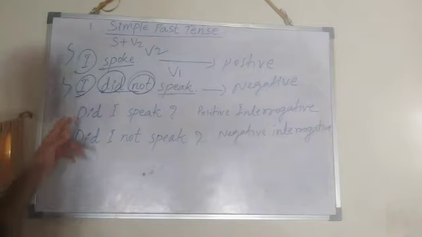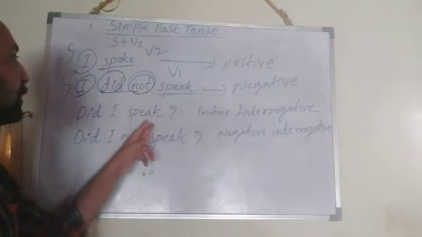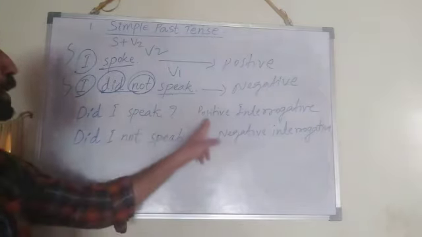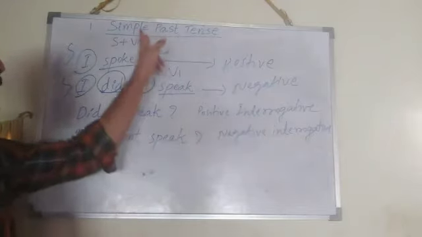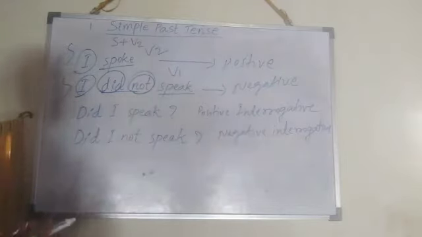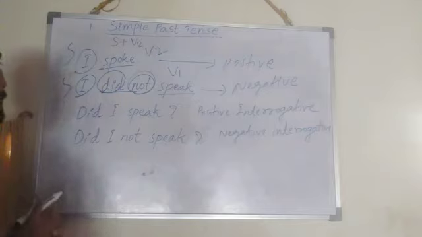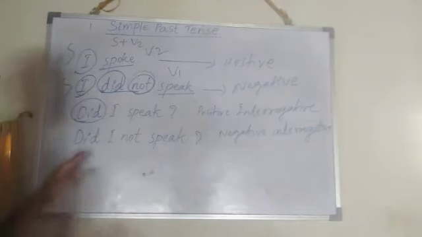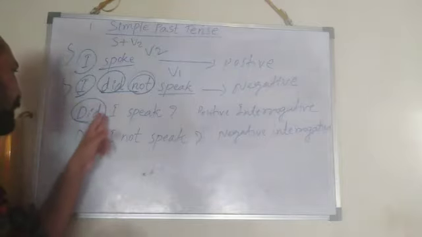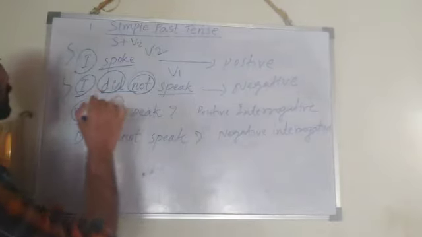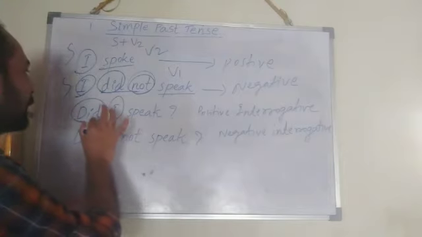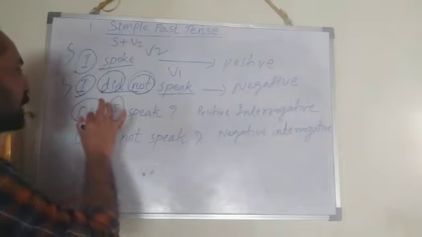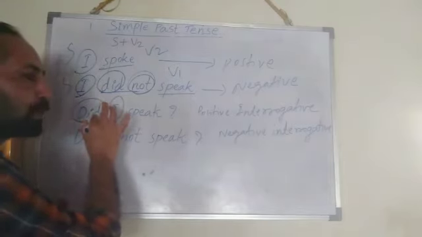Next, did I speak? This is a positive interrogative of simple past tense. That you know, in interrogative sentence always auxiliary verb comes first in the beginning of the sentence before the subject. I. Because of did, that is past form.